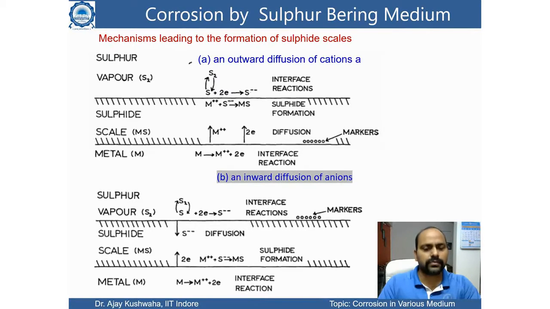Sulfur may diffuse toward the metal surface or inside the metal, and react with the metal ion to form M plus S minus 2, which is MS. That is the sulfide formation, and again this entire region will be converted into metal sulfide, a sulfide scale. These two possibilities exist when sulfur interacts with metal, and it is a generalized process for any kind of metal.